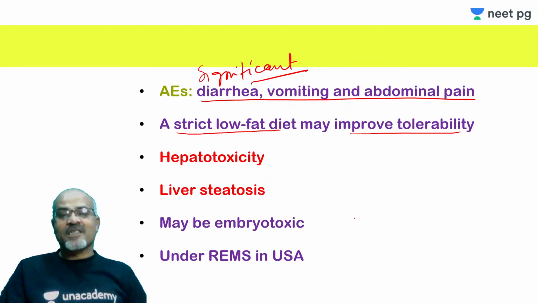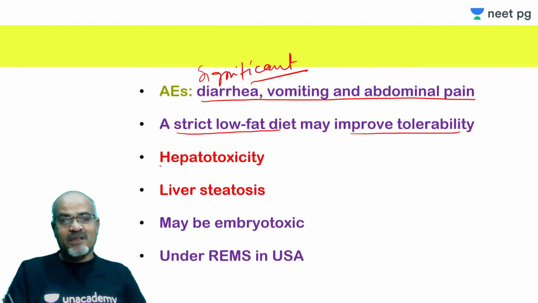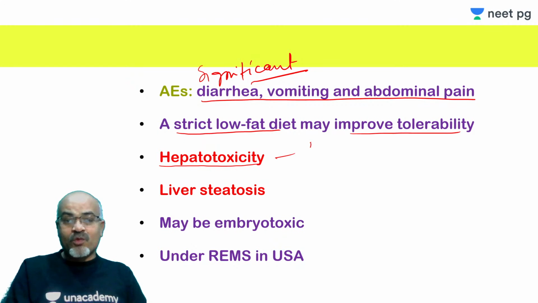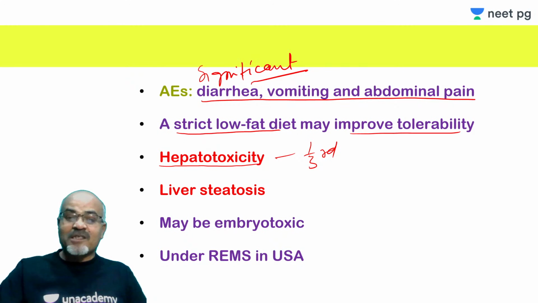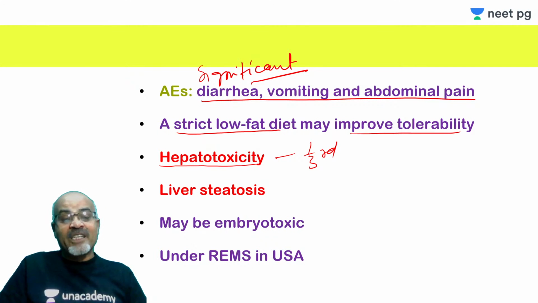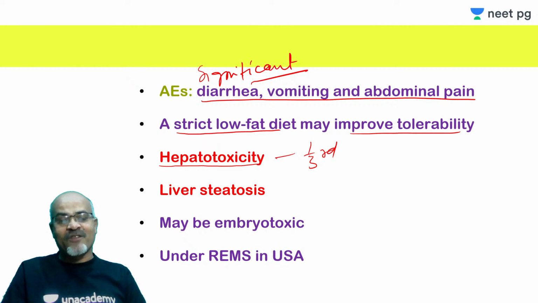But the more serious concern is hepatotoxicity. Almost 1/3 of the patients in the clinical trial have shown an increase in transaminases. But as I told you, this rise in transaminases is a very non-specific finding, and it is the most common abnormal clinical laboratory parameter found in any clinical trial with any drug, right?